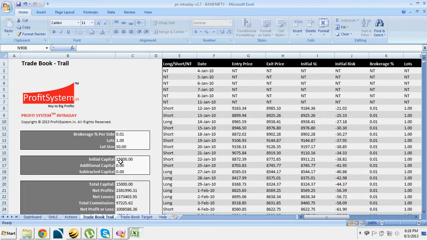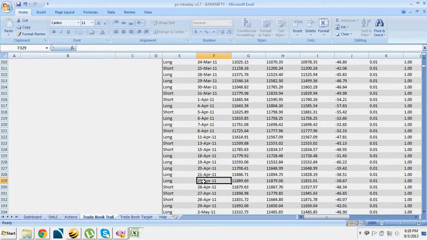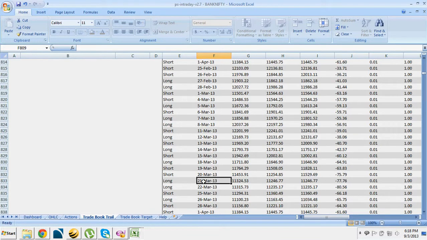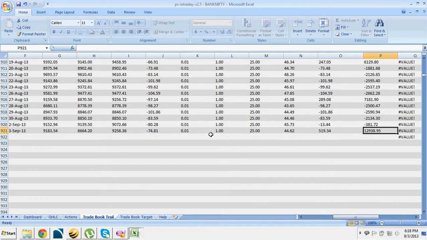Let me check if I have updated the correct lot size for Bank Nifty. Here you have the option of updating the lot size. If it is for Bank Nifty, what is the lot size, and for Nifty, what is the lot size. So the lot size for Bank Nifty is 25 and I have updated 25 in the lot size column, and I'm coming to the 3rd September 2013 and I am verifying the data. So that's about 12,939 to be more precise after brokerage. So this is after brokerage, and whatever I have calculation here, it is before brokerage.